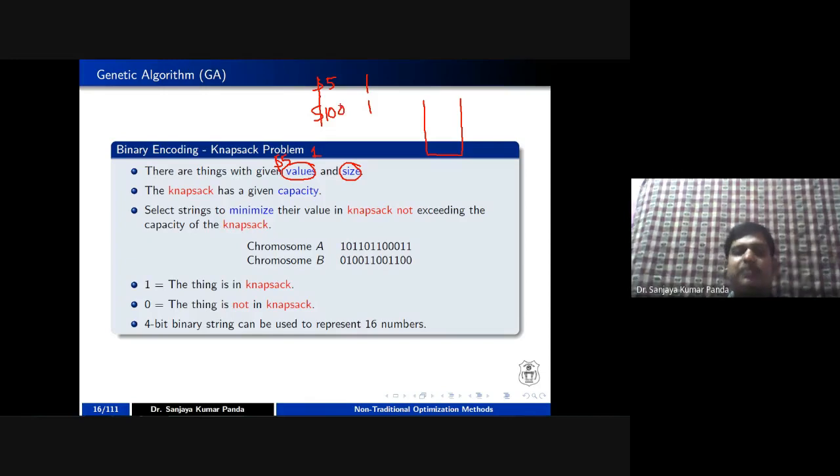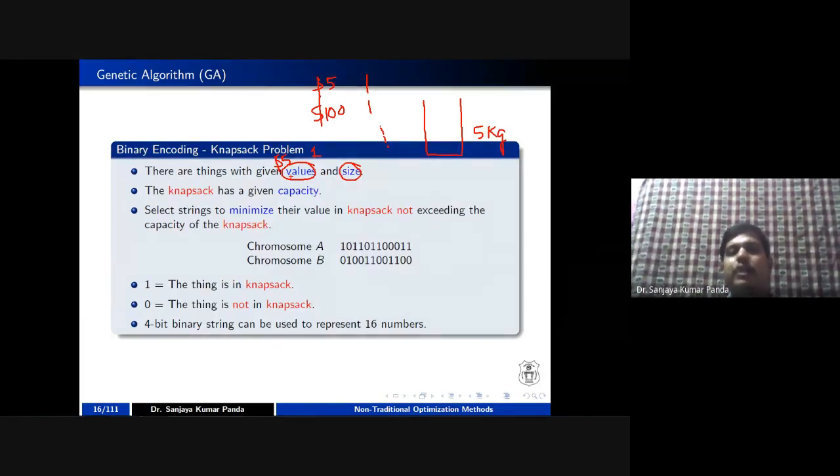Like there is a different price with respect to the variable. So you can take multiple things in your bag, subject to the maximum load of the bag, right? For example, this bag can hold only 5 kg of vegetables, and you have so many vegetables, and their values and sizes are given.